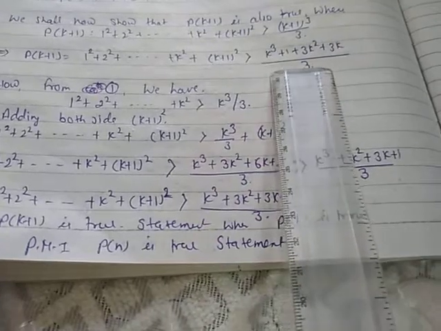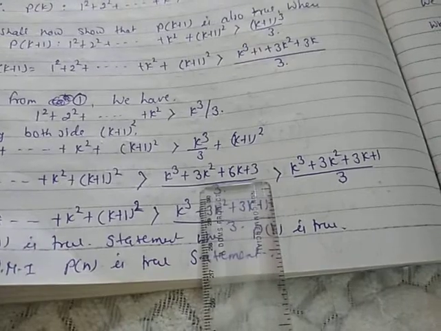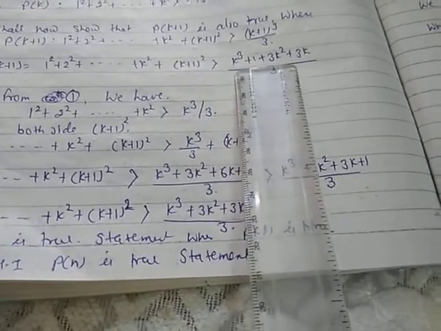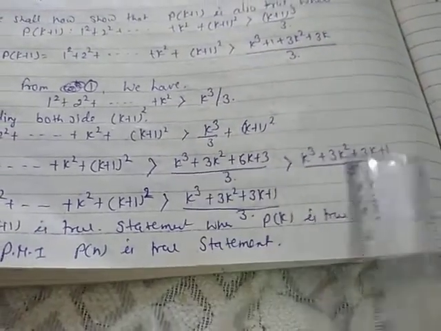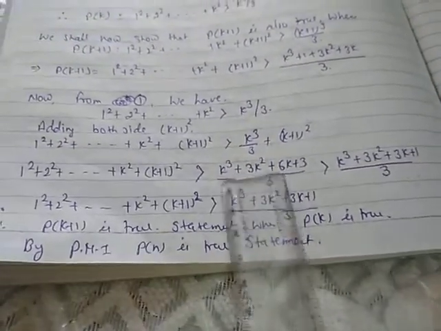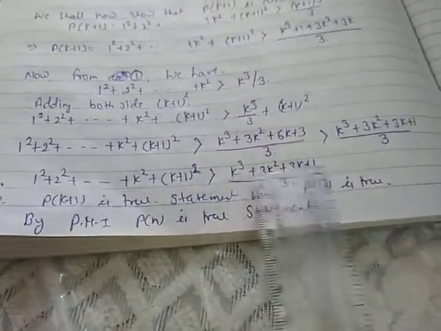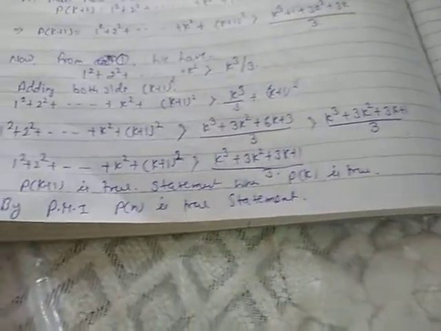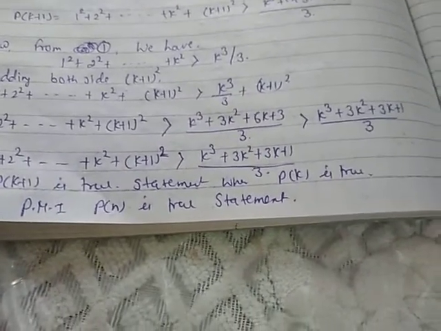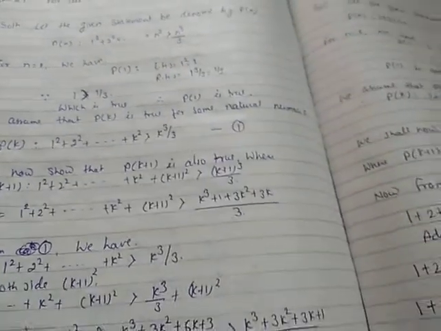Now we need only this term. This term is less than this one because here k³ + 3k² + 6k + 3, and we need k³ + 3k² + 3k + 1. It is less than. So this term is greater than this one. So if this is greater than this one and this is greater than this one, definitely this will be greater than this one. That logic is written here. Therefore Pk+1 is a true statement. Hence by PMI, this statement is true. These two questions are given in your exercise 4.1, inequalities based questions.